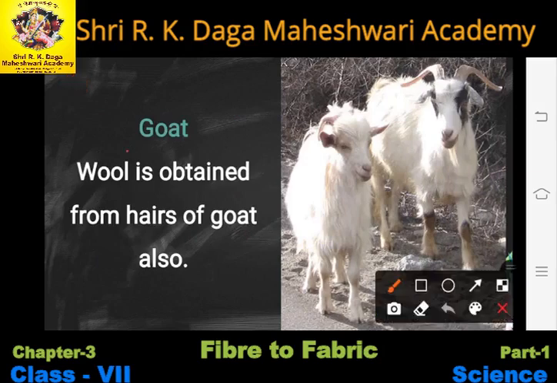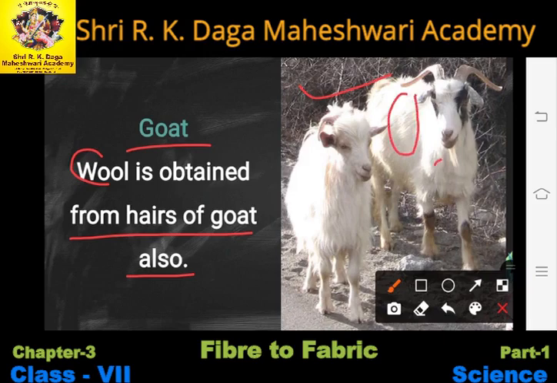Now the next animal that we are going to study is goat. Wool is obtained from the hairs of goat also. The first animal that we have studied is sheep. As you can see in the diagram, students, these goats have so many hairs on their body. These hairs are spun to make the yarns, and then the yarn is woven to make the wool. Okay, so we get wool from goats also.